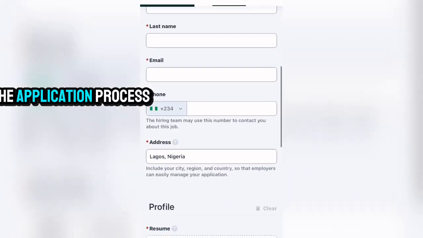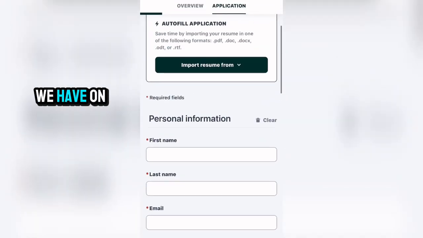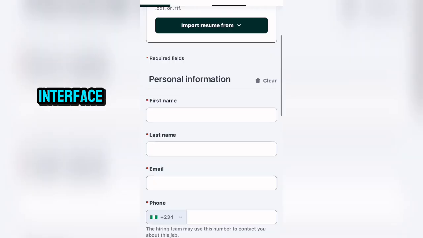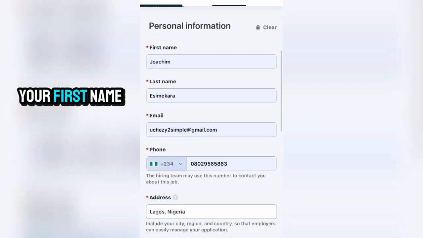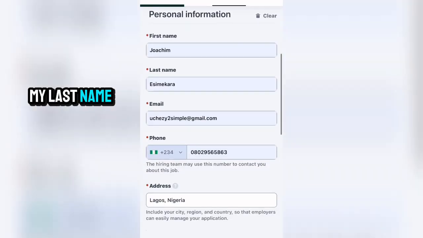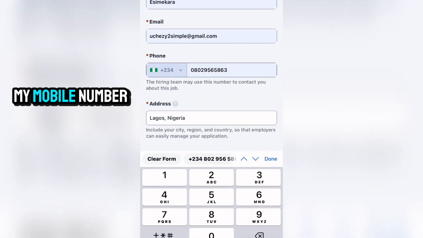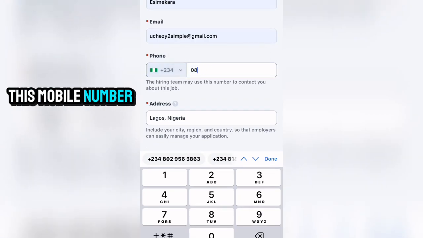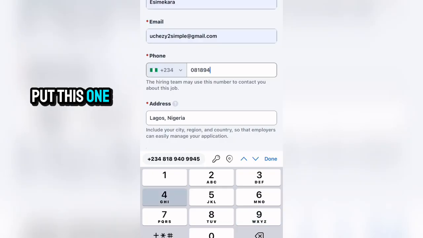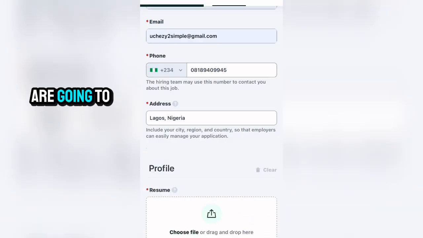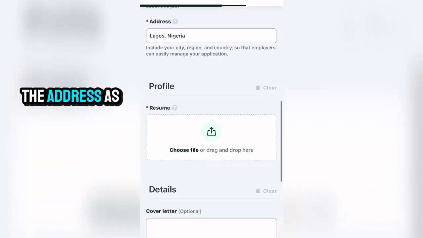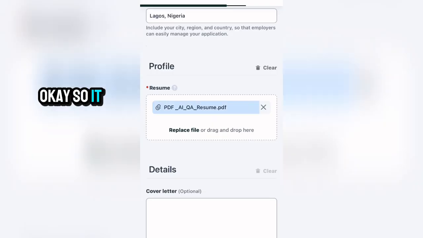Now this is the application process. You can see it's just like what we have on the first interface. So what you are going to be doing right now is to put in your first name. So I've put in my first name, my last name, my email, and my mobile number. Let me quickly change this mobile number. So let me put this one. Alright, so this is my mobile number. Next, you'll just leave the address as Lagos, Nigeria. Then you add your resume right here. So I'm going to add my resume right here. Okay, so it has been added.